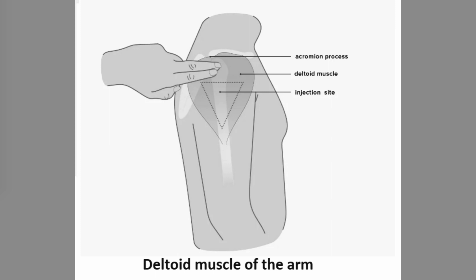To locate this site, feel for the bone, the acromion process, located at the top of your upper arm. The correct area to give the injection is 2 finger widths below the acromion process. At the bottom of the 2 fingers will be an upside-down triangle. Give the injection in the center of the triangle.